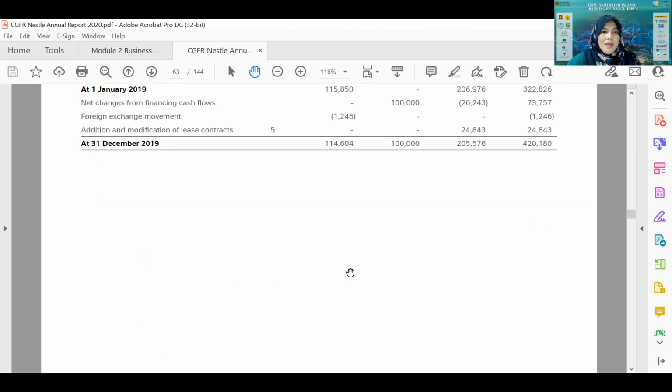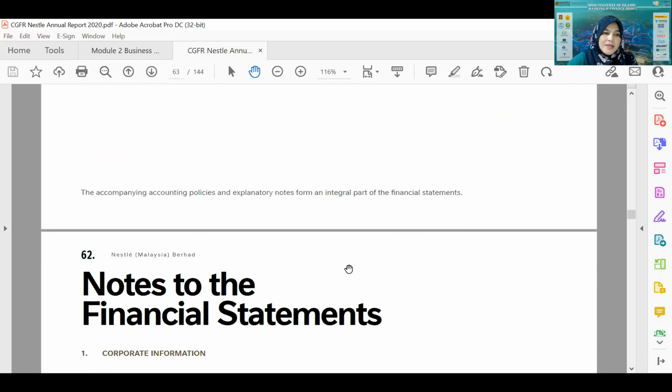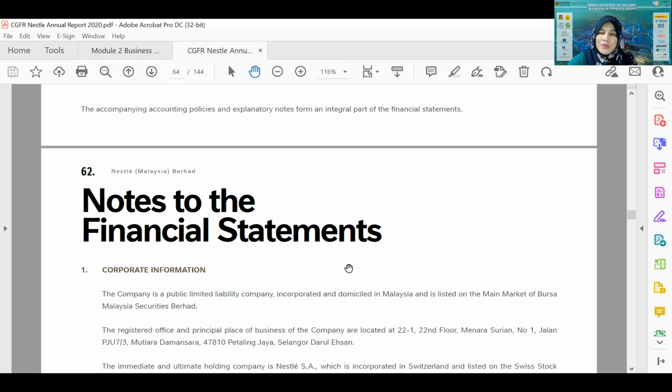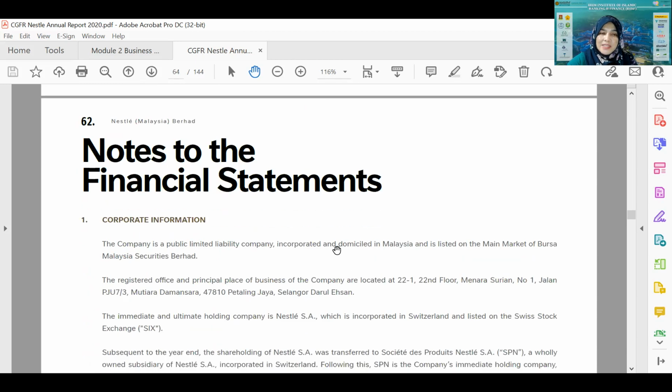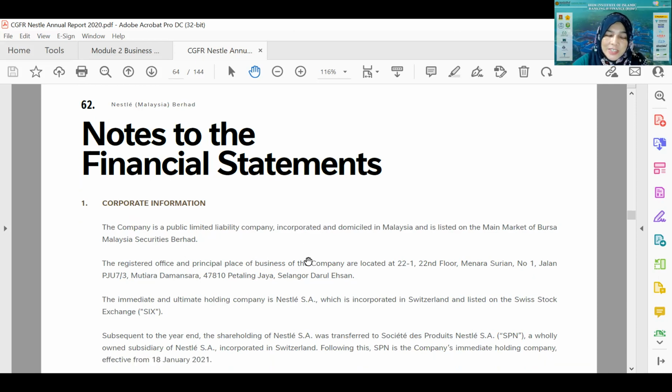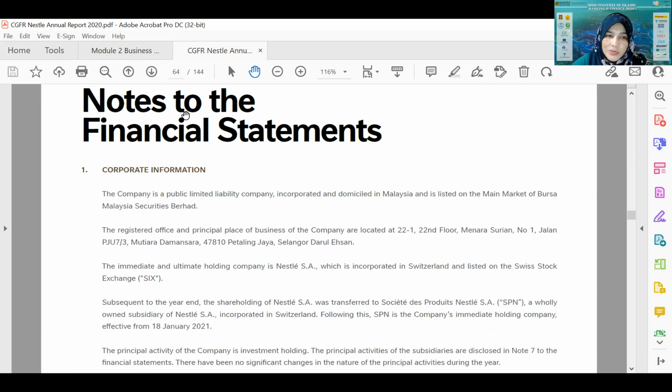Okay, so any question before we end the session, because I believe it will be too much if I continue until 5. It will be very tiring, especially because of too much information. You know, the cash flow statement is one of the most difficult statements to be understood actually. Okay, so let us just go through this one.